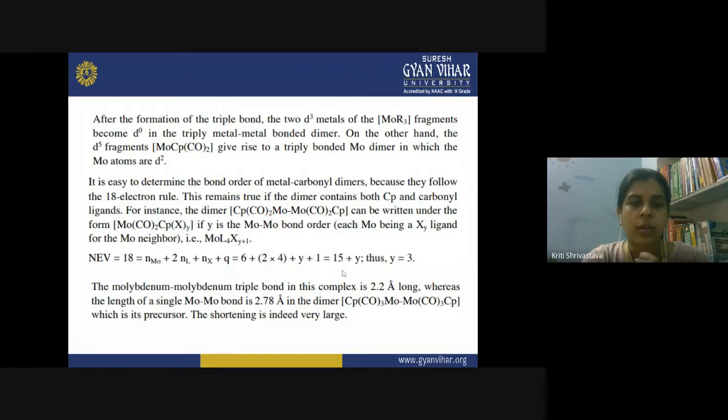So here you can calculate that Y is equal to 3. That is the number of bonds between the metal and metal atom.